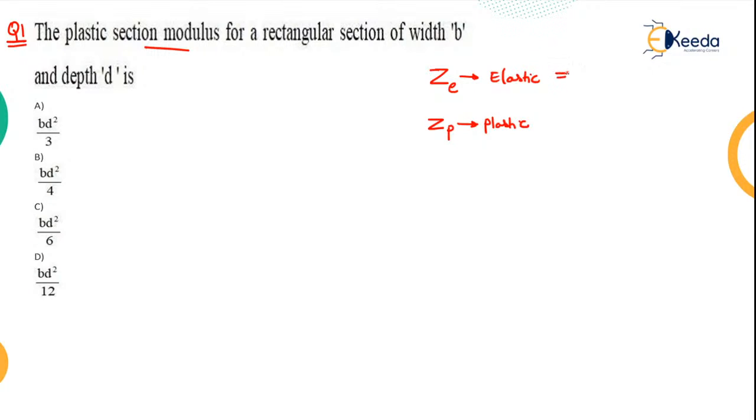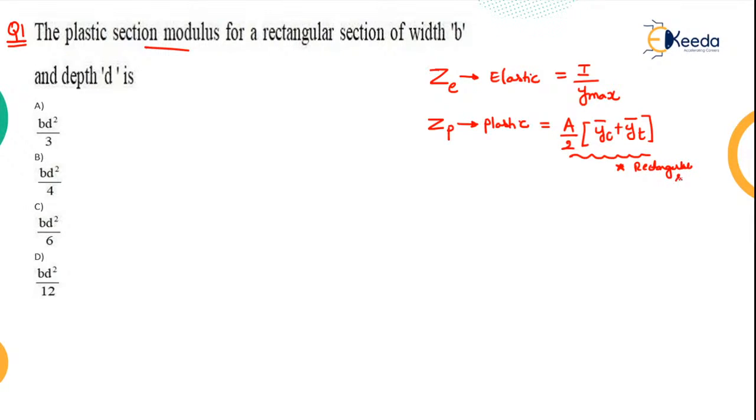Now how do we get the elastic section modulus? It is nothing but I by Y max. How do we get the plastic section modulus? We get the plastic section modulus by taking A by 2 times (YC bar plus YT bar).